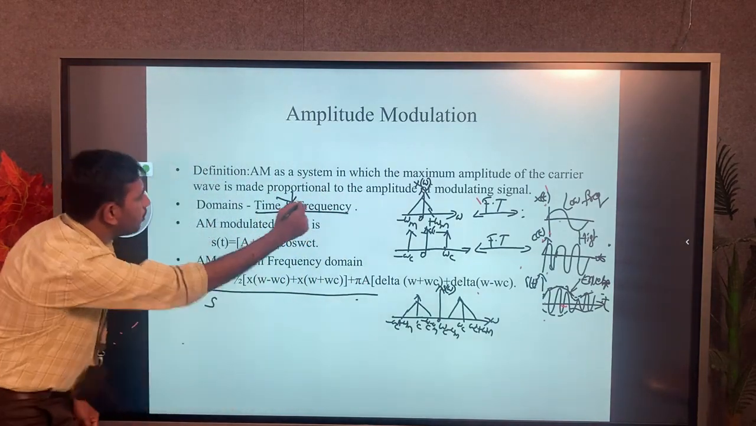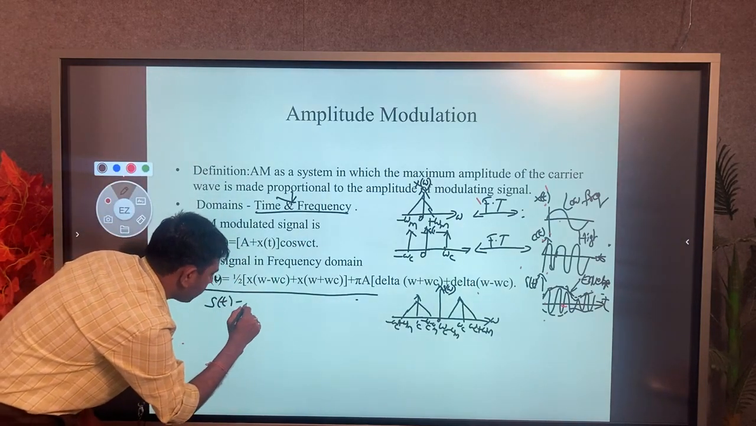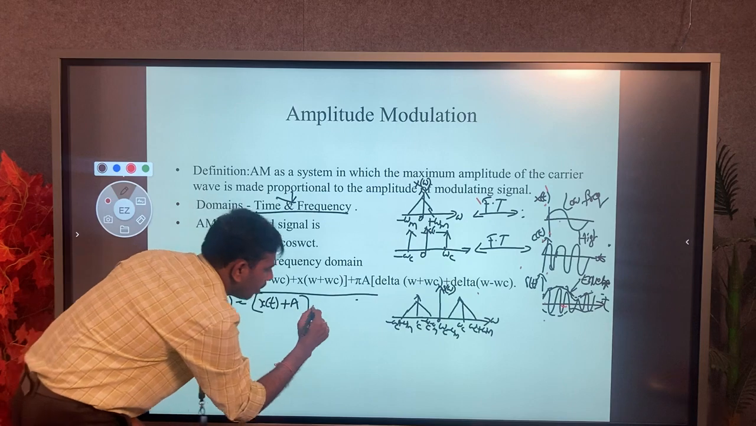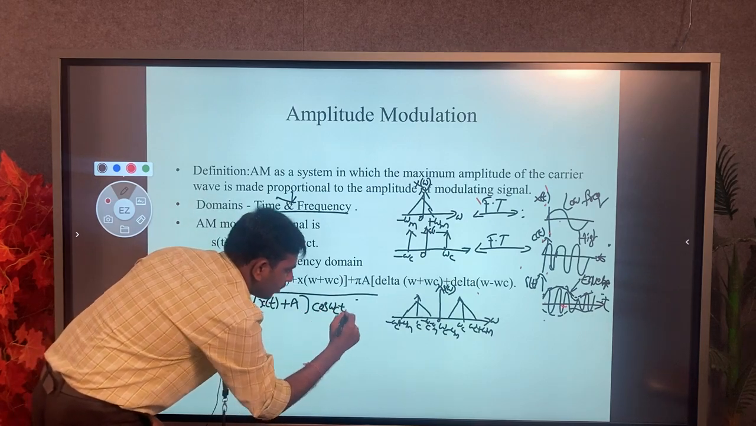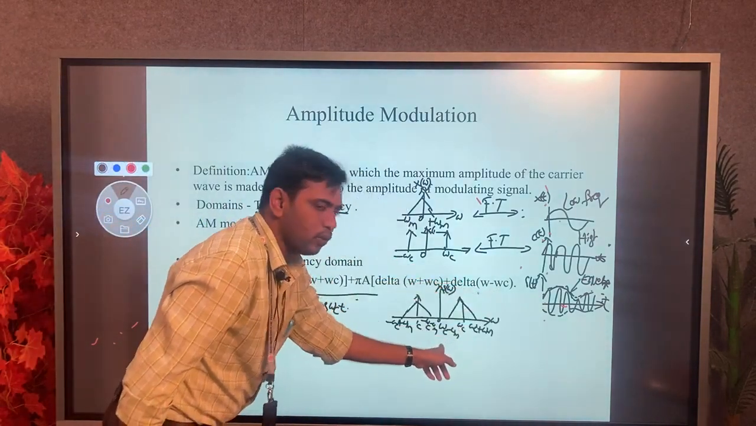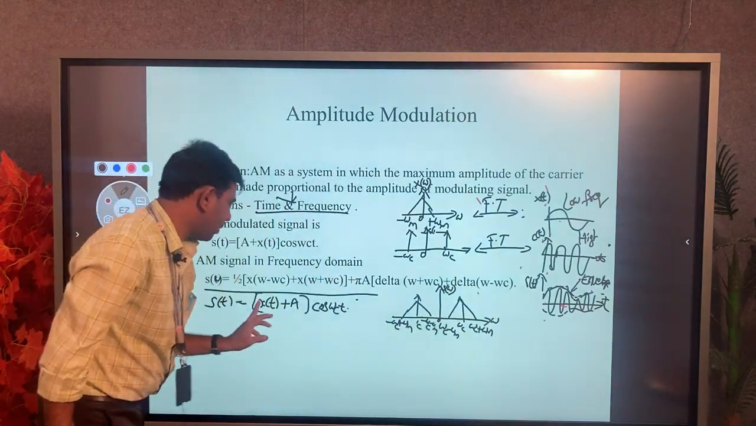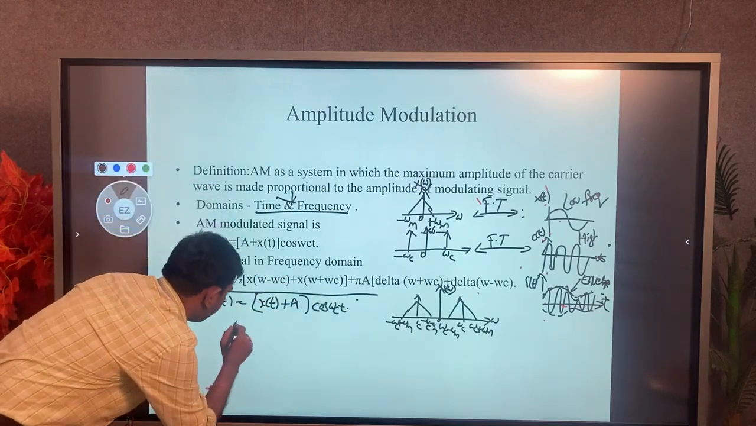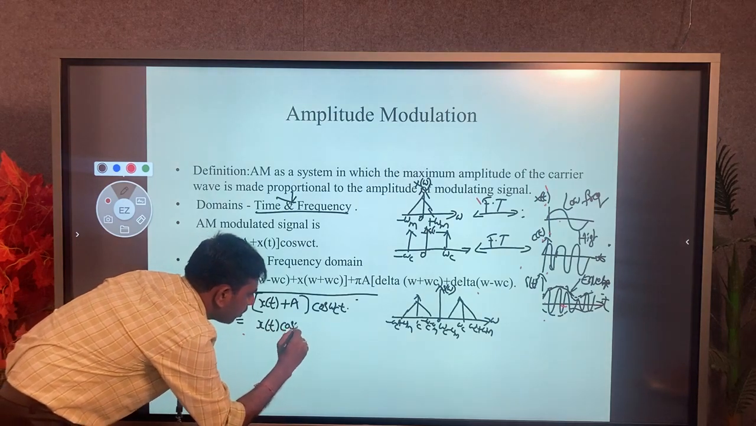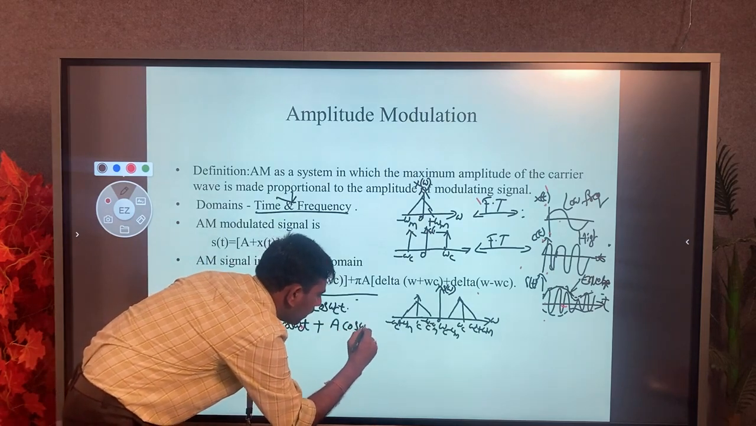So we know the S of t signal equals x of t plus A into cos omega ct. It is the time domain amplitude signal. This signal is converted with respect to the Fourier transform into the frequency domain. Now we have to derive all these terms in the frequency domain. For that we write x of t into cos omega ct plus A into cos omega ct.